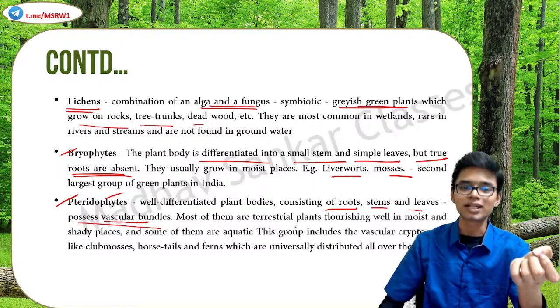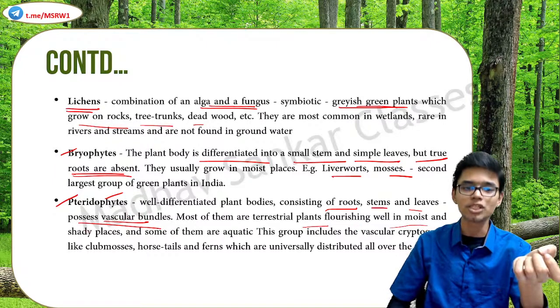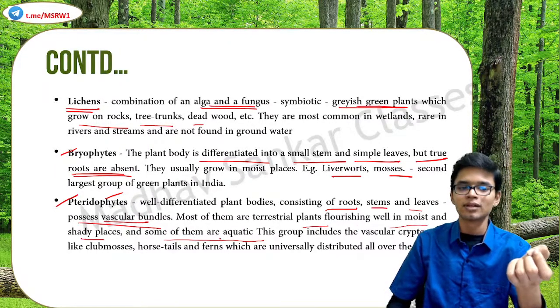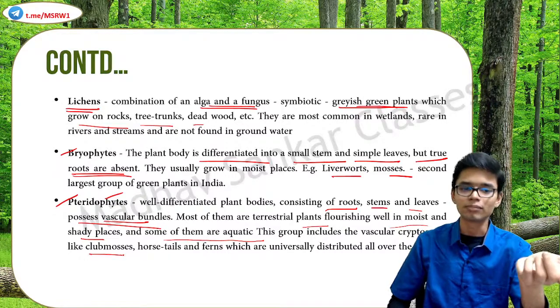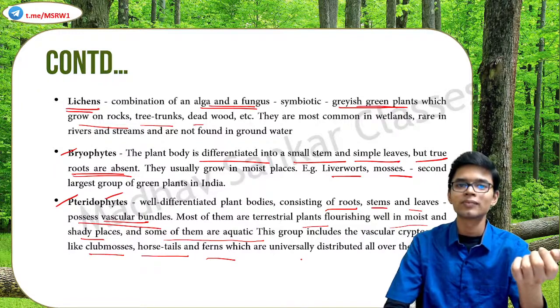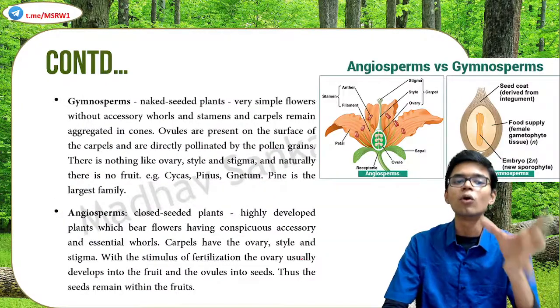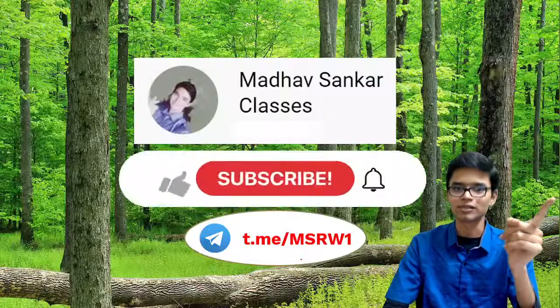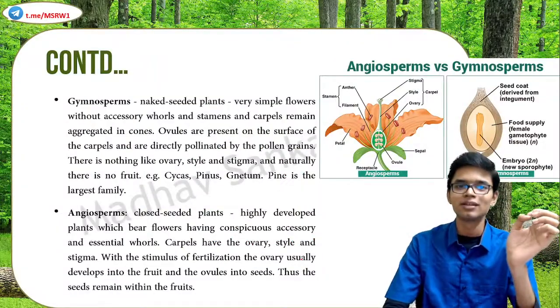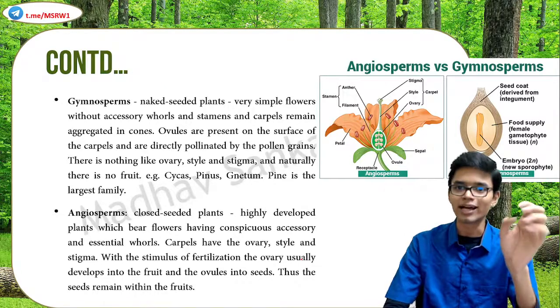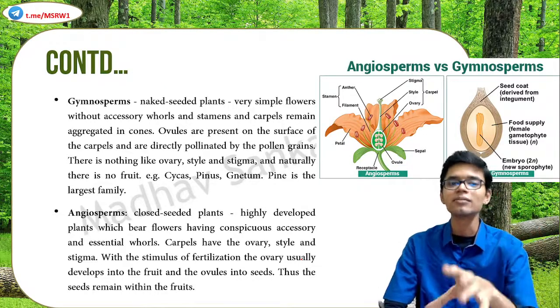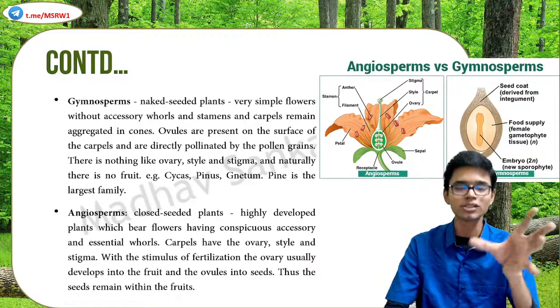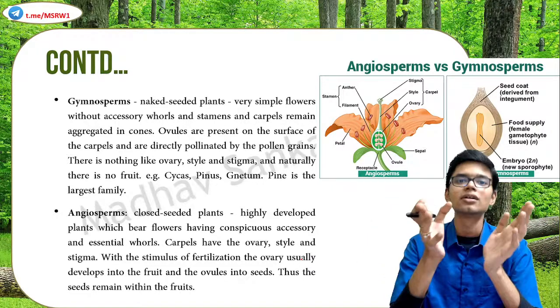Most of them are terrestrial plants flourishing well in moist and shady places, and some of them are aquatic. Examples: club mosses, horsetails, ferns, etc. Then come the most important categories of plants, gymnosperms and angiosperms. This is the last slide. What are gymnosperms and what are angiosperms? These are the most developed types of flora.